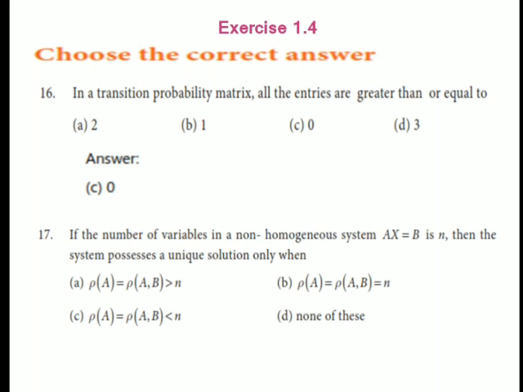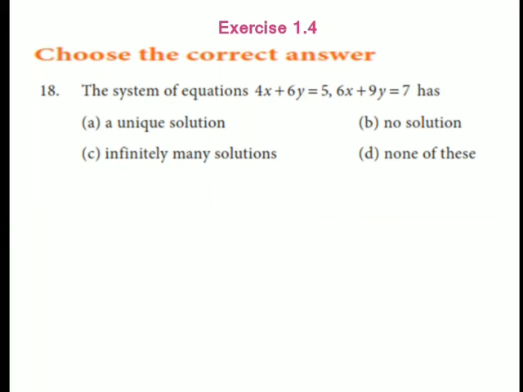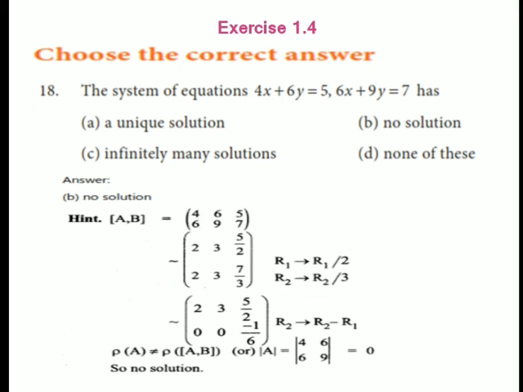If the number of variables in the non-homogeneous system Ax equal to B is n, then the system possesses a unique solution only when the rank of A equals the rank of A comma B equals n. The system of equations has no solution. Because you change row 1 and row 2, but the modulus of A is 0, so there is no solution. The answer is no solution.